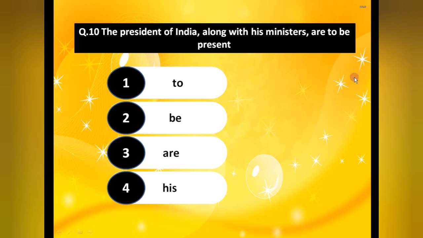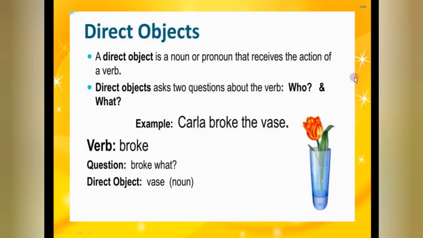Understood? Now the next topic we have objects, direct objects and indirect objects, for identifying the transitive and intransitive one. The simple one, a direct object is a noun or pronoun that receives the action of a verb. The main important point you have to keep in your mind is that you will always get the object after the verb. First of all identify the verb. Verb is broke. After that you will get the object. Before the object what will be there? That is subject. Okay, subject, verb and then object. Fine. So it is the receiver of the verb. And it can be a noun or pronoun.